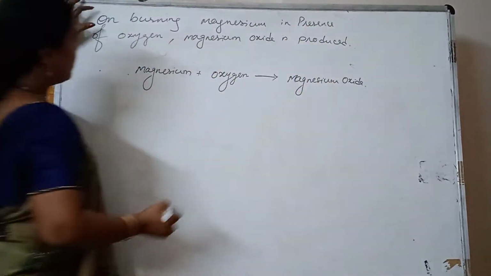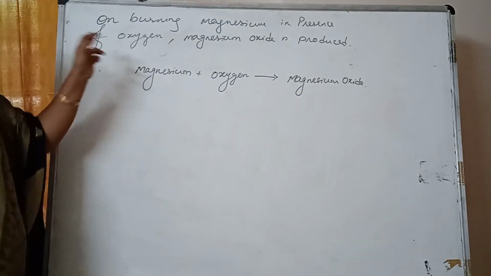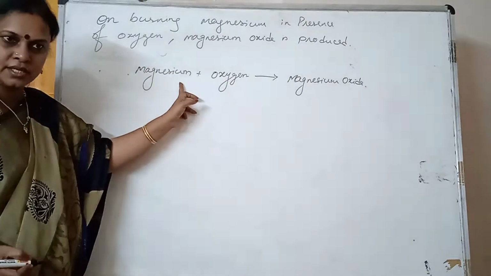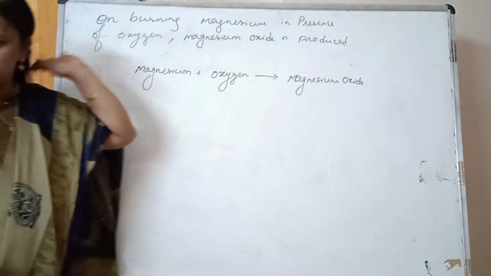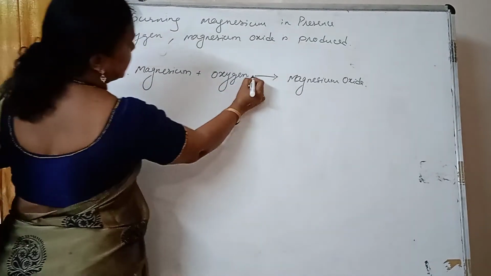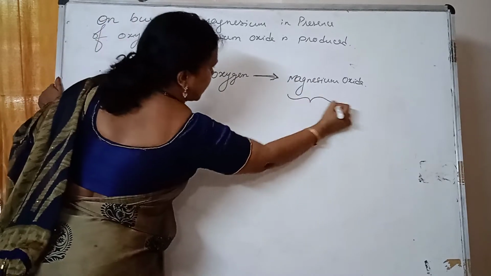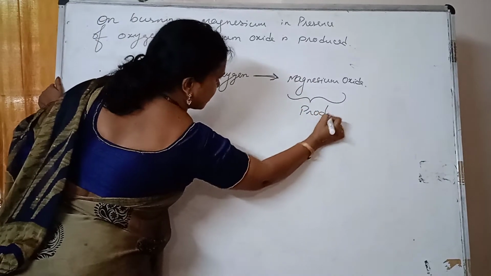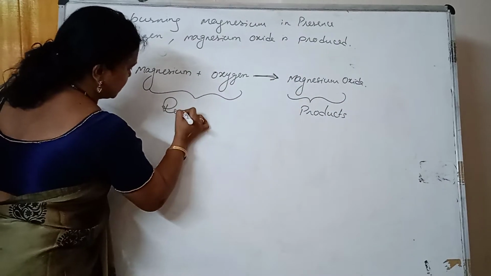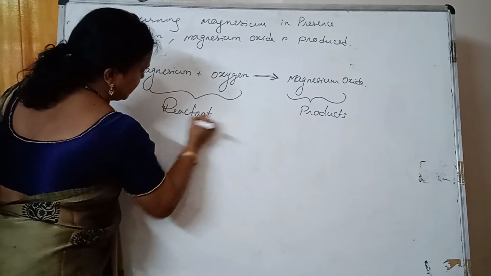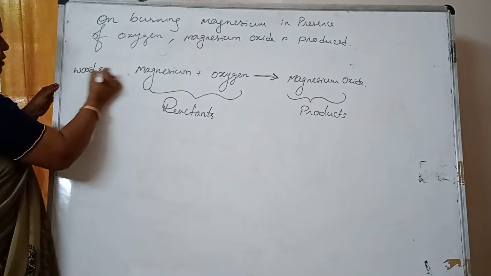So this is a statement which I have converted into word form. Magnesium reacts with oxygen and gives rise to magnesium oxide. Now what lies toward the arrow, these we call products. And these we call reactants. Now this is nothing but a word equation, right?